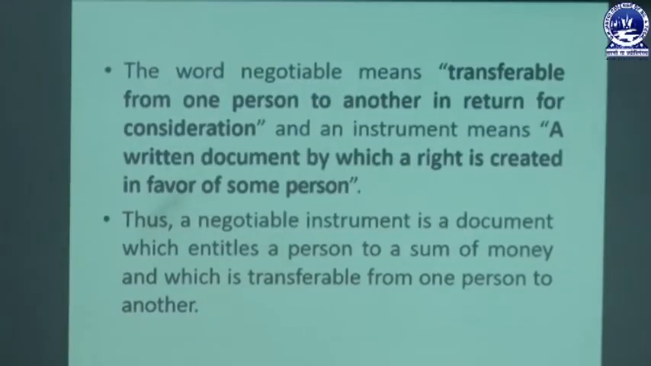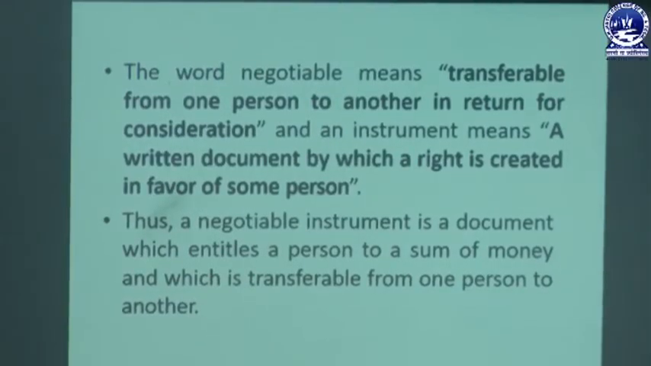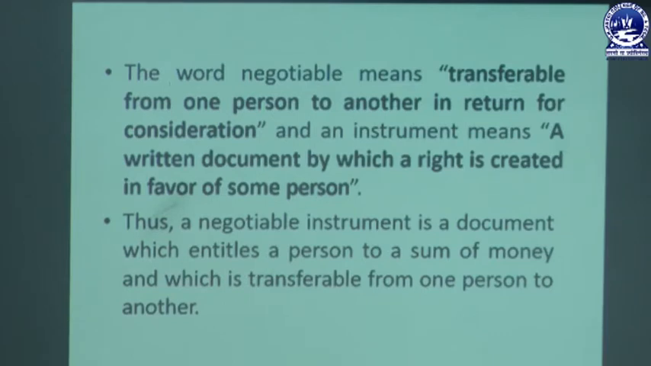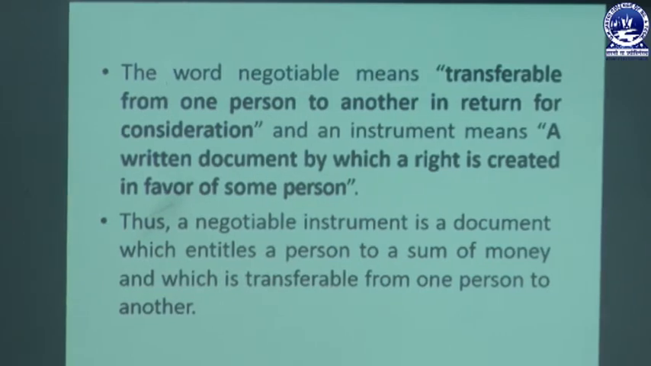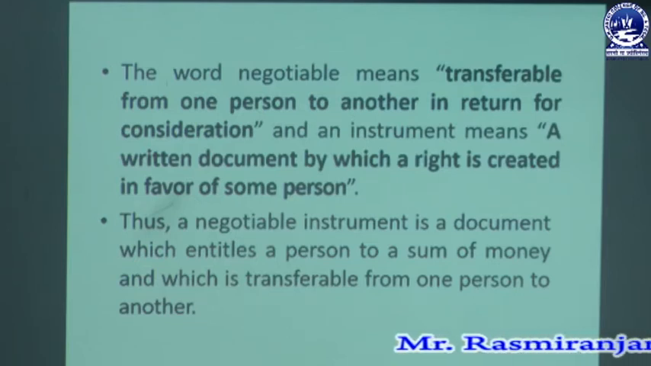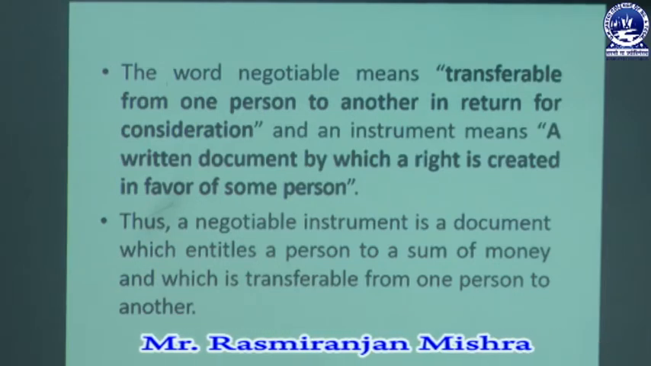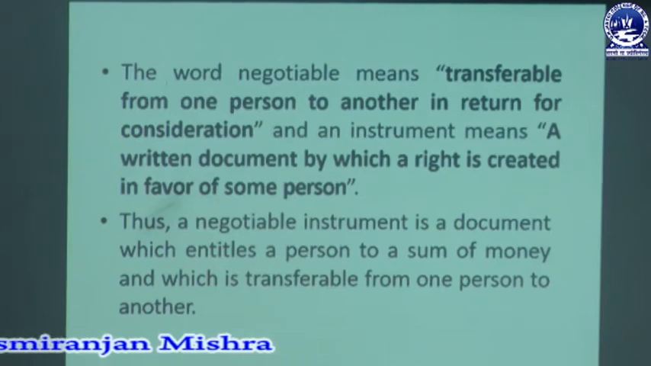So the word negotiable means transferable from one person to another in return for consideration, and an instrument means a written document by which a right is created in favor of some person. Hence, a negotiable instrument is a document which entitles a person to a sum of money and which is transferable from one person to another. So negotiable instrument is divided into two parts. One is negotiable, the second one is instrument. The words negotiable and instrument have different meanings.